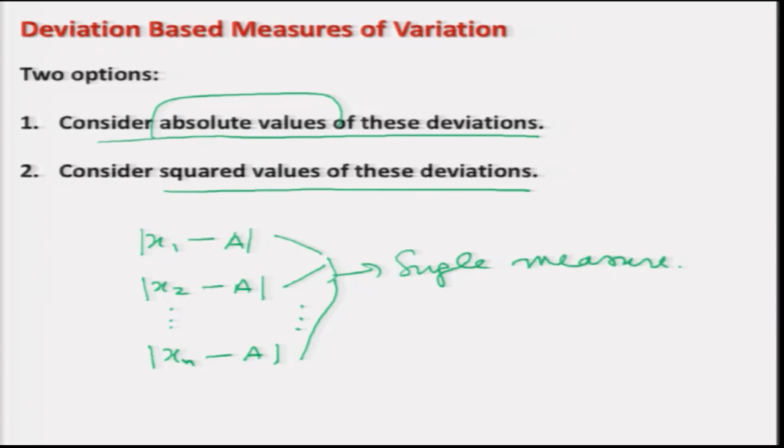Now, the question is this: how to combine it? So, we will consider it. Now, before going to the discussion on how to combine such information, first let me clarify the symbols and notation that I am going to use in this lecture and the next lecture. You see, I have two types of data sets. One is on a continuous variable and another is on a discrete variable.